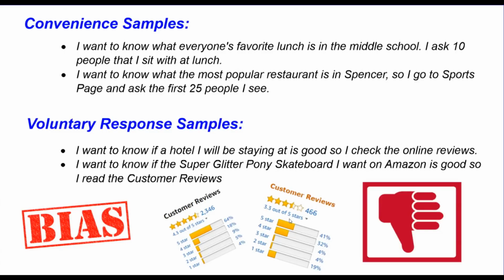Or also, I want to know if the Super Glitter Pony skateboard I want on Amazon is good, so I read the customer reviews there. So you can see I've got images of actual customer reviews, and one of them shows overwhelmingly 5-star votes out of over 2,000 reviews, and it's just people that really liked it, and they're going to take the time to do a review. Or in the other image, you'll see that there are mostly 5-star, 4-star, or 1-star. So it's one extreme or the other.